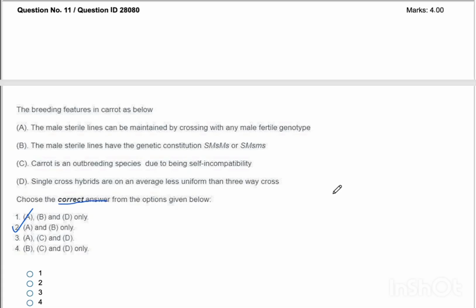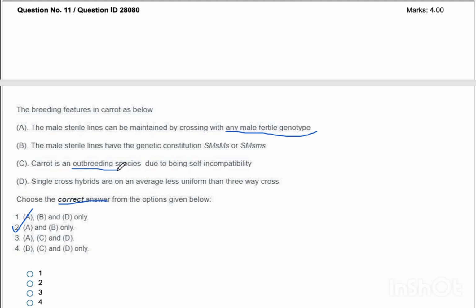Today's first question. First of all, we have to read the question properly. Here, the question is to choose the correct answer from the options. First of all, let's read the question. The breeding features and characters as below. Statement A: the male sterile lines can be maintained by crossing with any male fertile genotype. This is actually a tough question, and this question is taken from the handbook of vegetables.